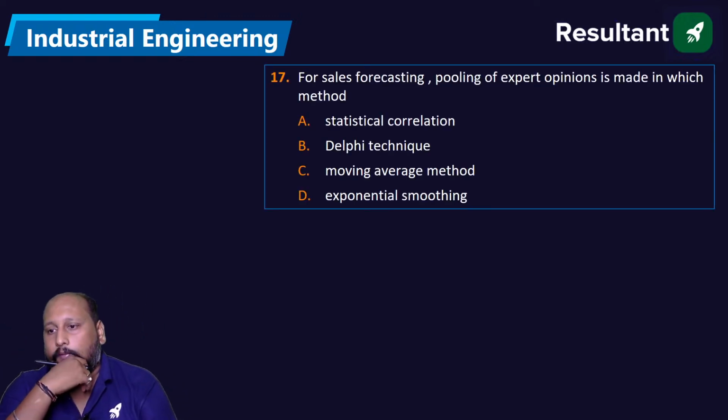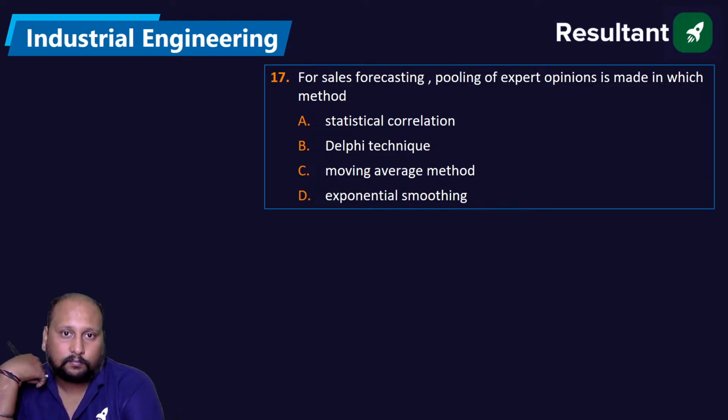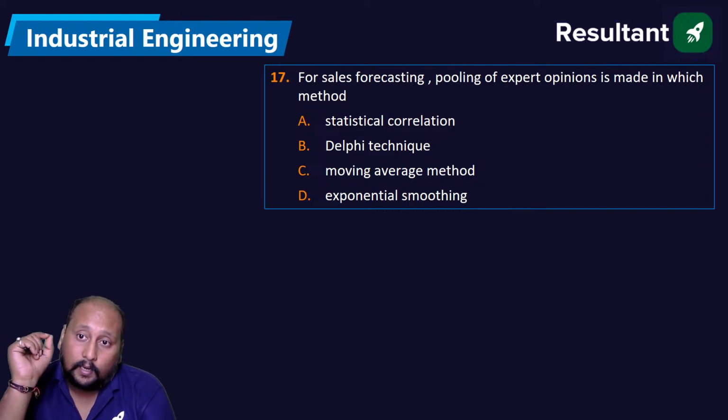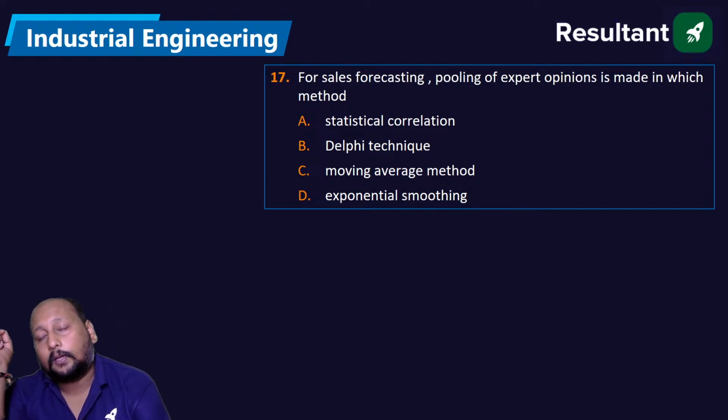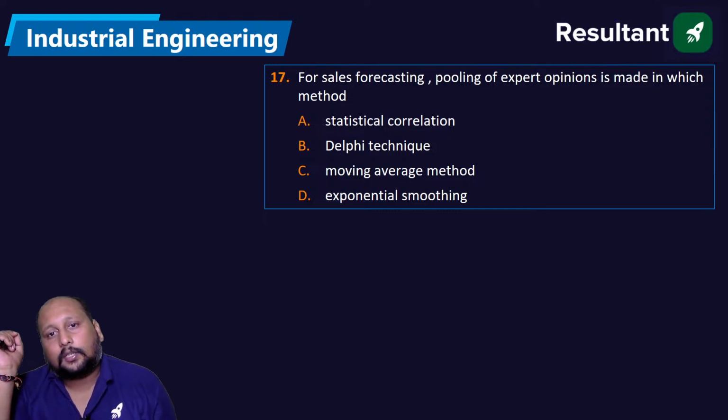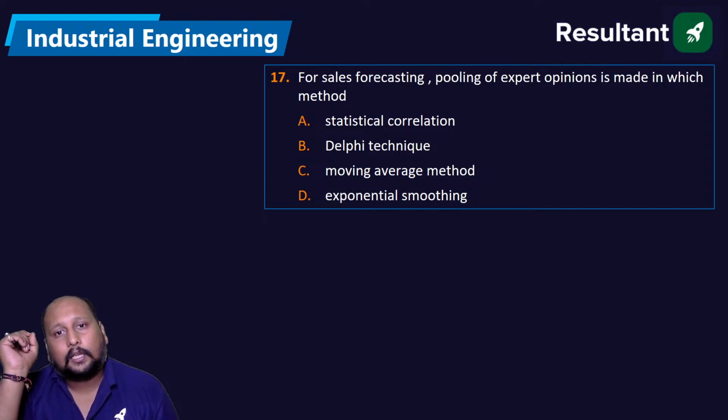Next, question 17. I think Subhadev already told me this in the starting also. For sales forecasting, the pool of expert opinion is made in which of the methods? Statistical correction, Delphi technique, moving average method, or exponential smoothing? Where are we using the pooling of expert opinion?